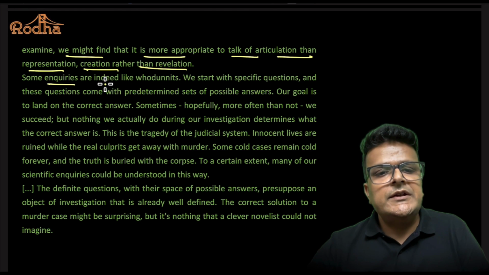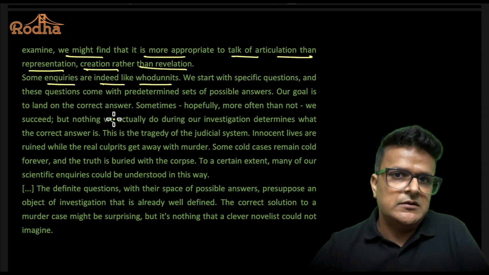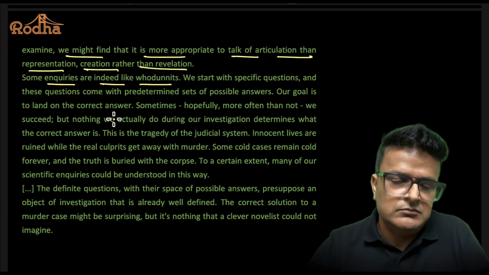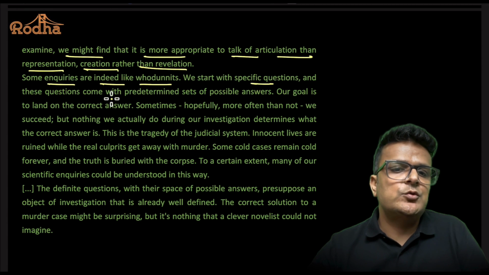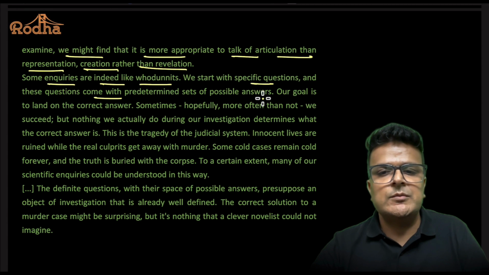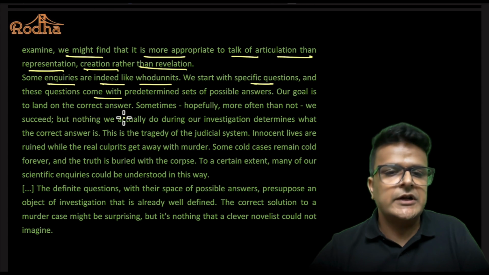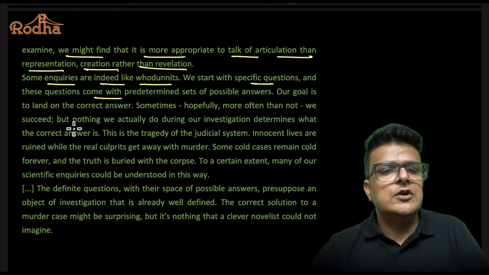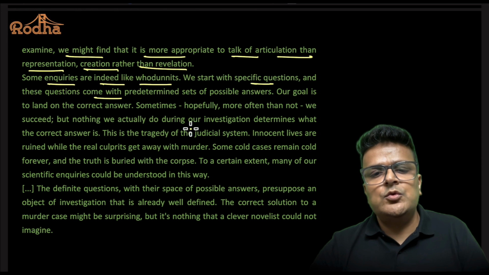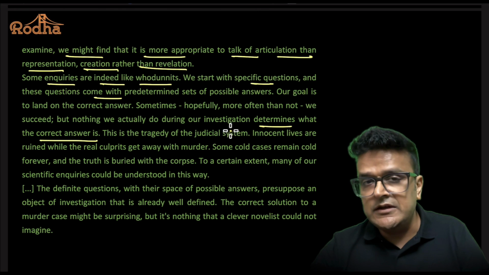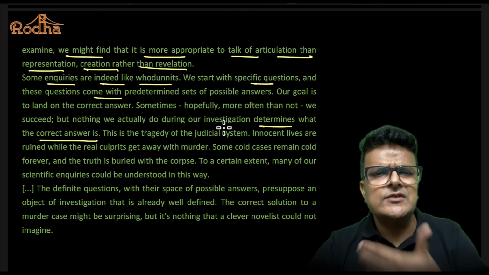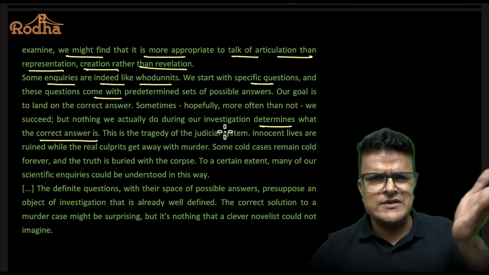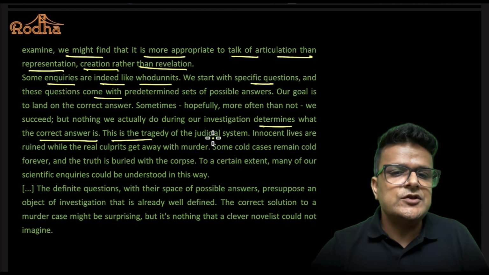Some inquiries are indeed like whodunit. Now it's again talking about some not so important point. We start with specific questions, and these questions come with predetermined set of possible answers. Our goal is to land on the correct answer. Sometimes we succeed, but nothing we actually do during our investigation determines what the correct answer is. So it's saying the inquiry does not make a difference. Again, it's coming back to the same point. Inquiry does not make a difference. The killer remains the killer. This is the tragedy of the judicial system.